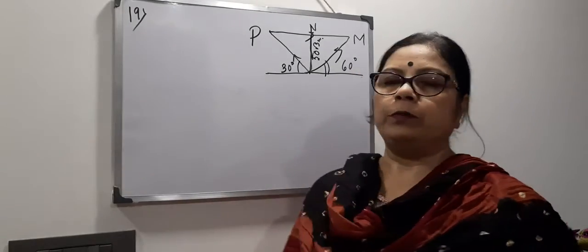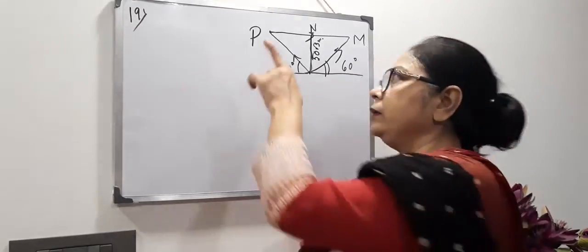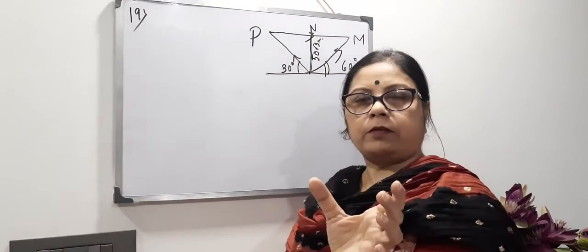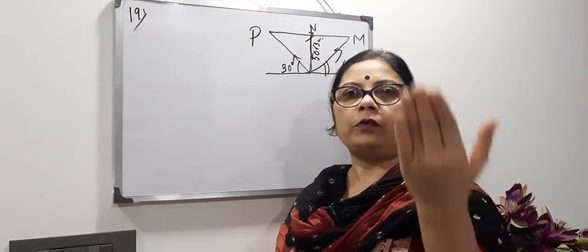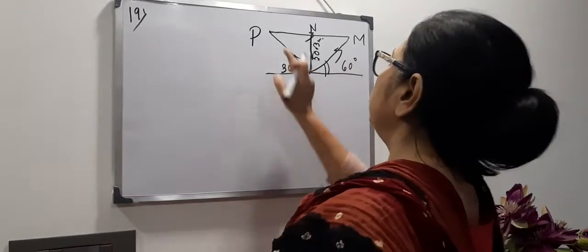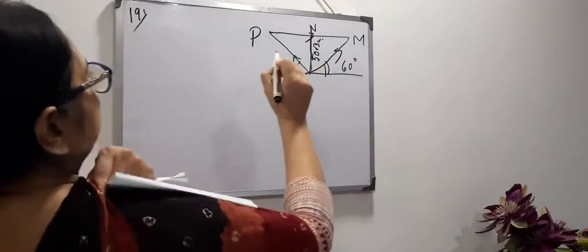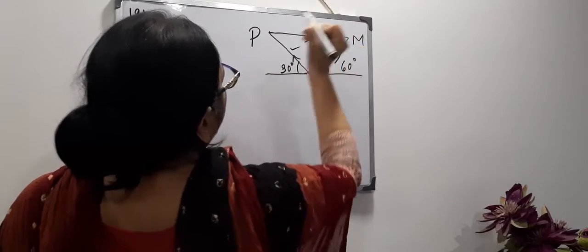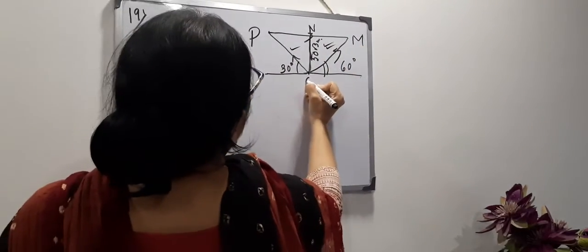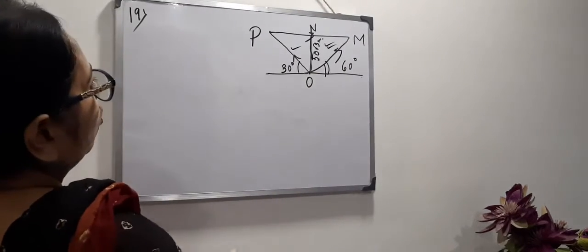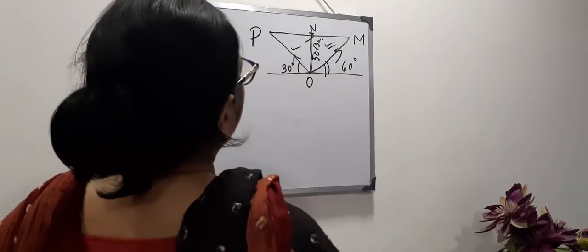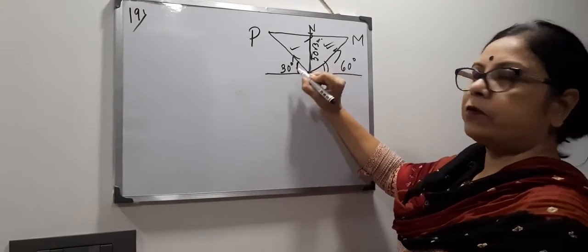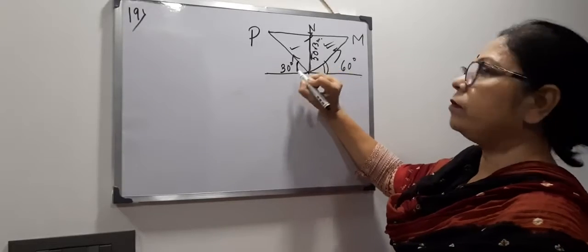Now what to find out? To calculate the speed, we will calculate the total distance covered, and the time is given as 2 minutes. Clear? And speed equals distance by time. So here first I apply tan. We are getting this is one triangle and this is the second triangle. And O be the position of the person. Now see, this angle is outside of the triangle.